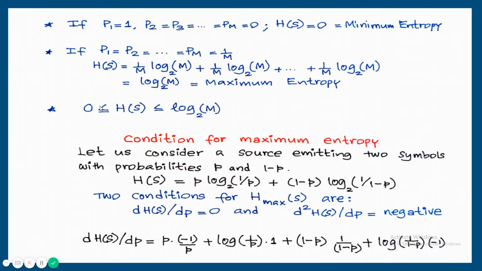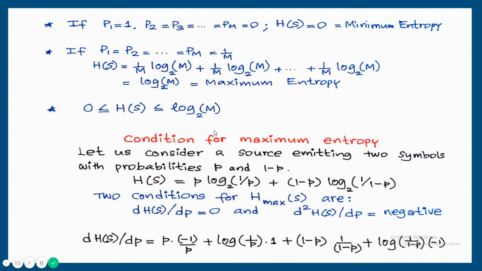Entropy is varying from 0 to log m to the base 2. First case, entropy is equal to 0. Second case, entropy is log m to the base 2. So if there are two messages, log m to the base 2 will be 1. So entropy is varying from 0 to 1. If there are 4 messages, entropy is varying from 0 to 2, like that.